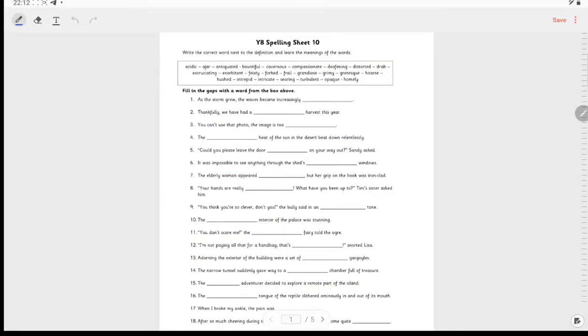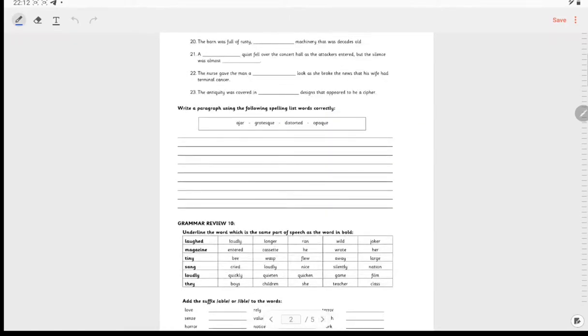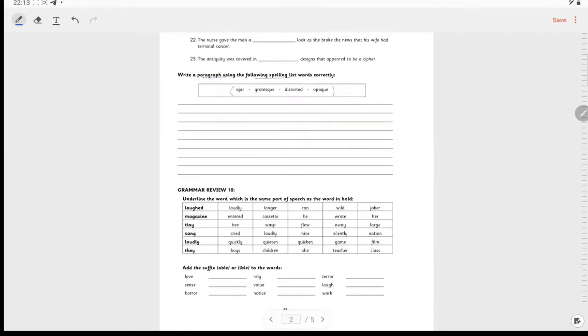So, going through the spelling sheet itself, let's take number 2. Thankfully, we had a harvest this year, so this will be bountiful because it's plenty, right? Afterwards, we have writing a paragraph using the following spelling list words. You have to incorporate all of these words in one paragraph, and because you're in Year 8, I expect a beautifully written paragraph.